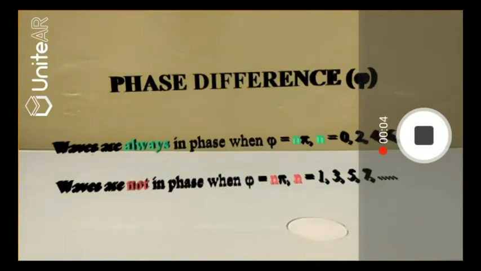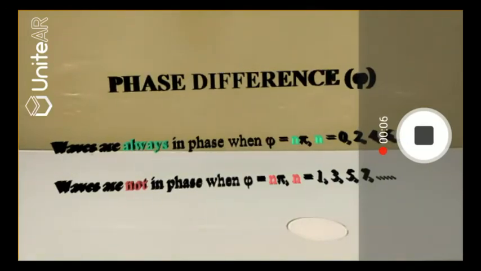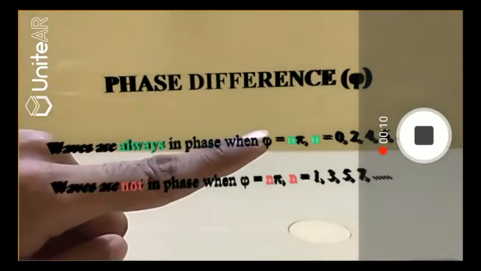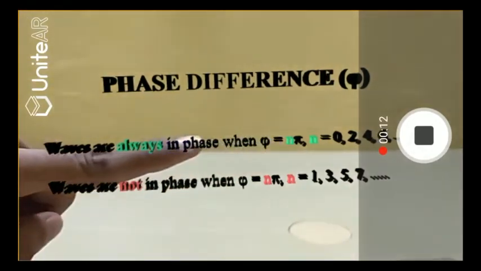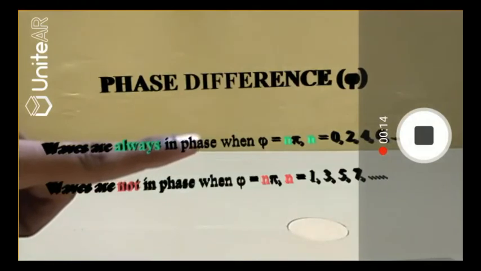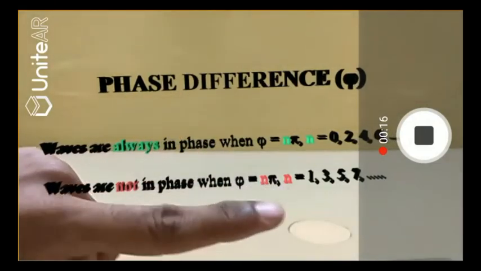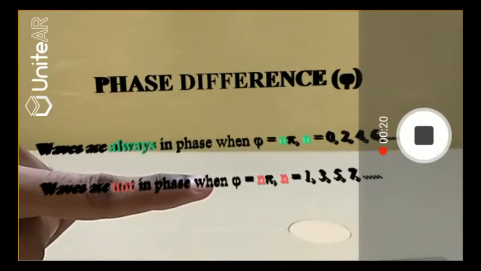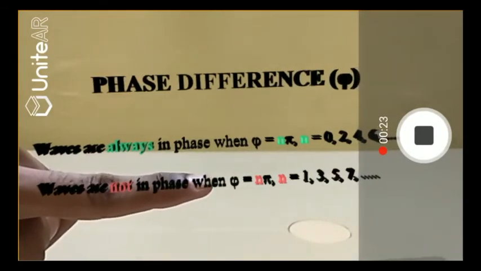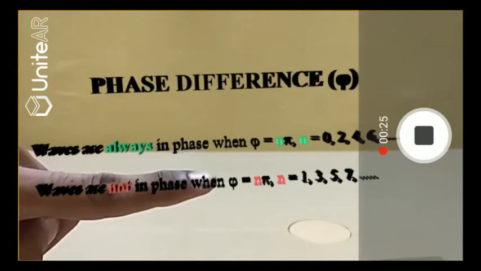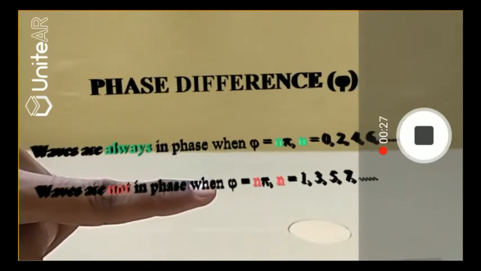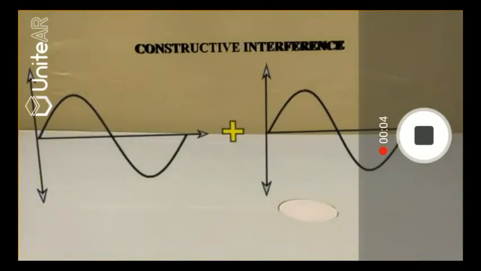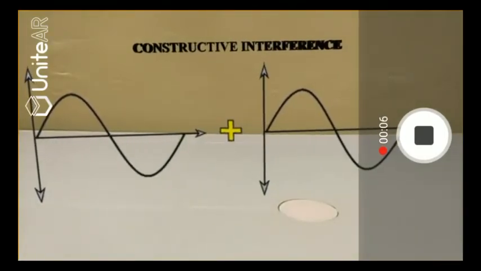It's possible to predict the behavior of waves when you know the phase difference. For example, if the phase difference is n pi and n is 0 or even, the waves are bound to be in phase. And consequently, if n is odd, the waves will not be in phase. In fact, they'll be completely out of phase, like 180 degrees out of phase. And if the phase difference is something other than these two, they'll still be out of phase, but not completely out of phase.